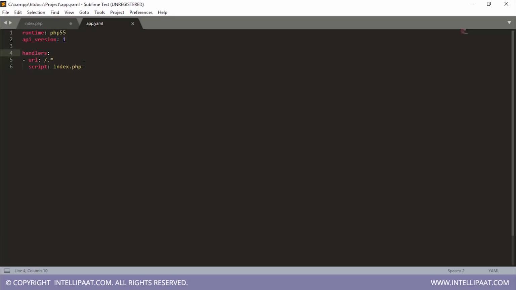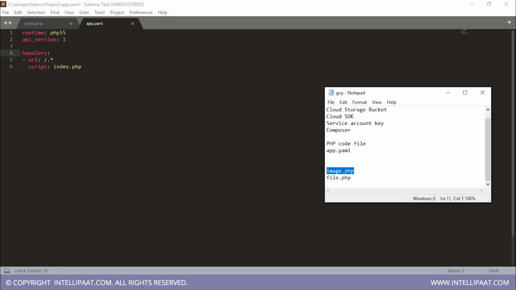But what if I had 2 different scripts? Let's assume that I had 2 scripts named image.php for uploading images into the bucket, and the next script named file.php for uploading text files into the bucket.